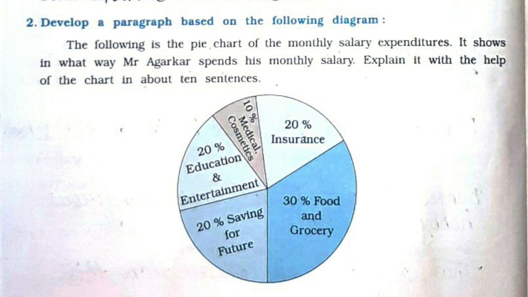Right. The following is the pie chart for the monthly expenditure. It shows in what way Mr. Agarkar spends his monthly salary. Explain it with the help of the chart in about 10 sentences.